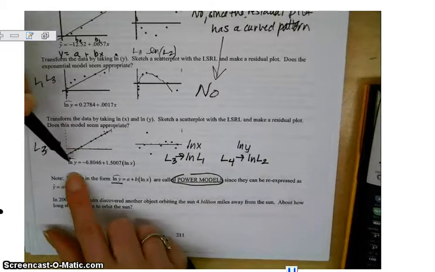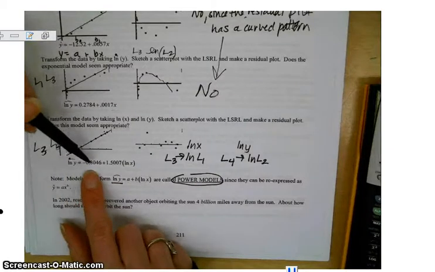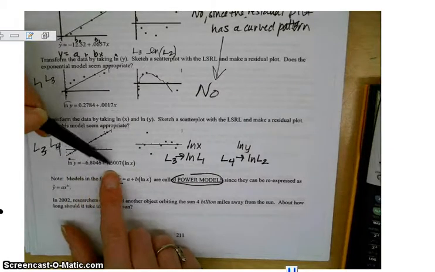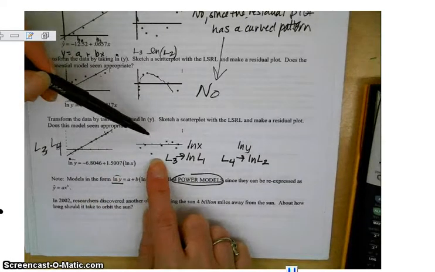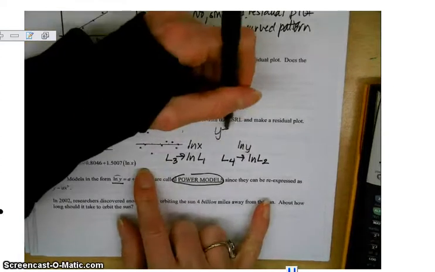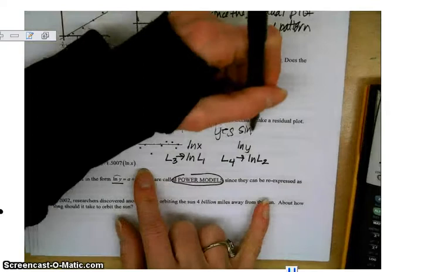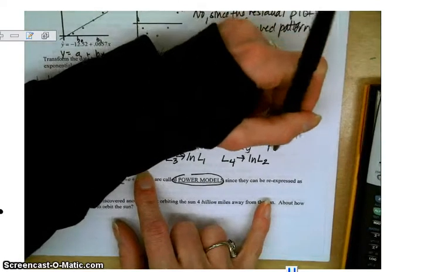And so now your equation is the natural log of y equals negative 6.8046 plus 1.5007 natural log of x. And the residual plot here is pretty nice and scattered. So does this model seem appropriate? Yes, this model seems appropriate, since the residual plot has no pattern.